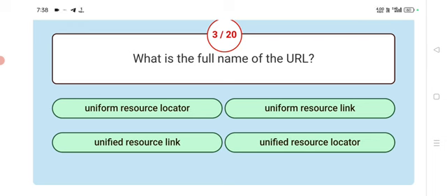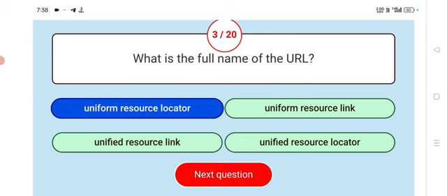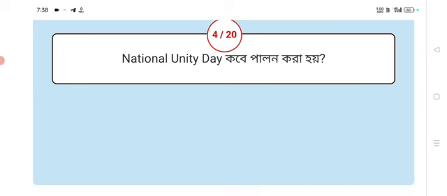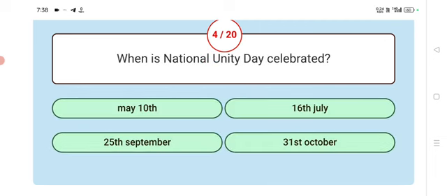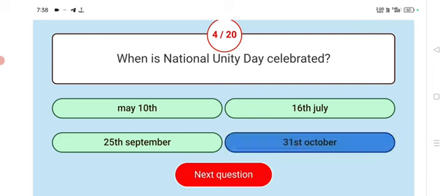Answer Uniform Resource Locator. The full form of URL is Uniform Resource Locator. Next. When is National Unity Day celebrated? Answer 31st October.